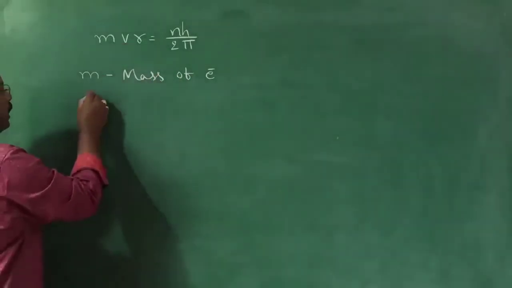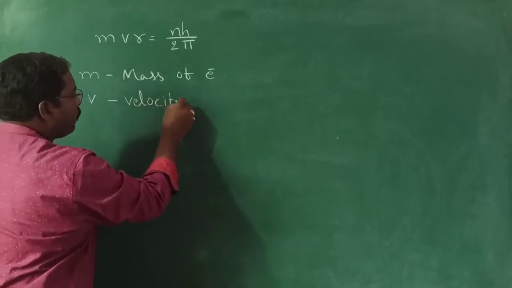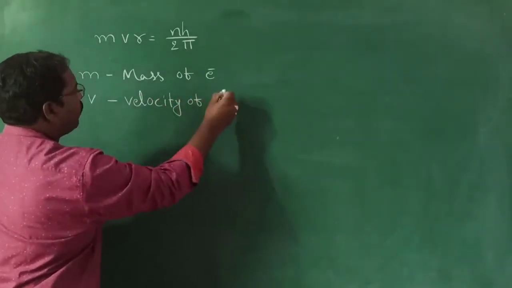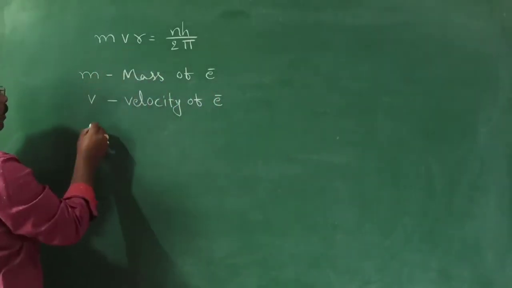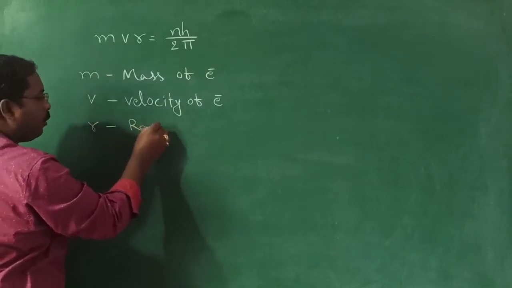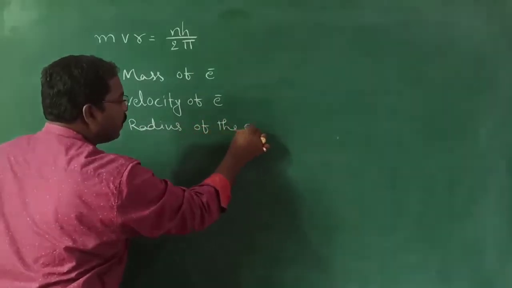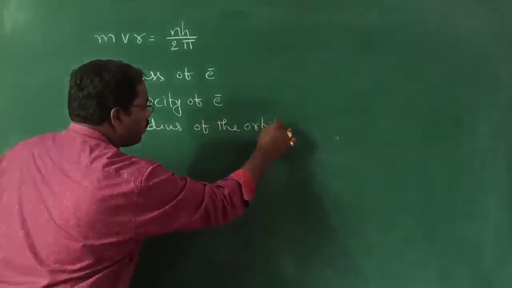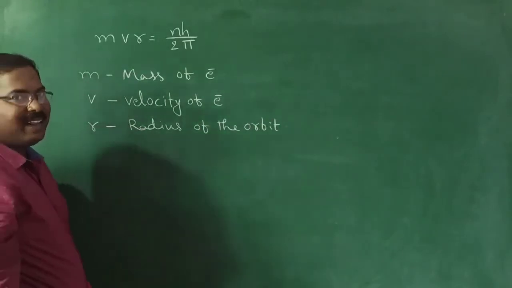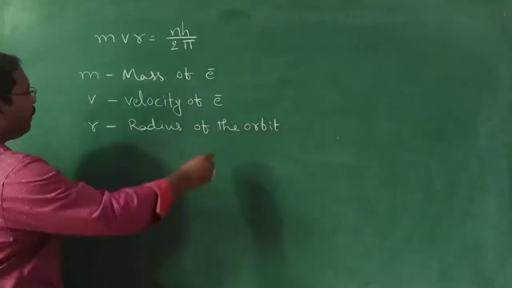Now, v is nothing but the velocity of the electron. And r, I told you, is the radius of the orbit. Don't think it is the radius of the electron; r is nothing but the radius of the orbit.